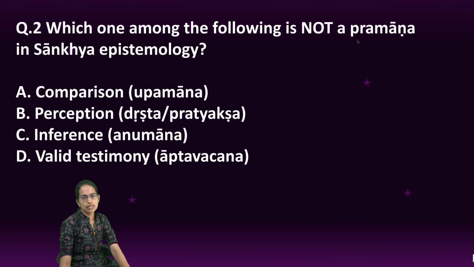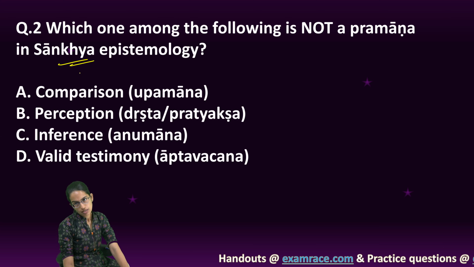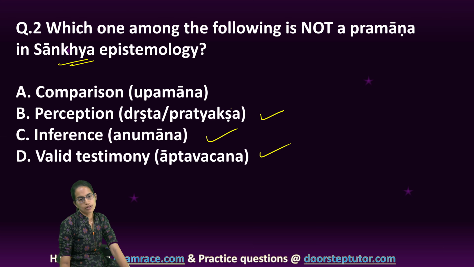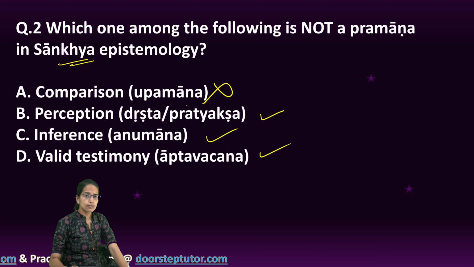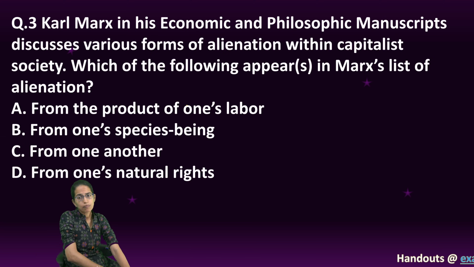The next question is, which of the following is not a pramāṇa in Sānkhya epistemology? Under Sankhya, we say there are only three pramāṇas. Those are pratyakṣa, anumāna and shabda. So, A becomes the incorrect option here. Very, very direct question. Just refer the pramāṇa that we have covered separately in the lectures.